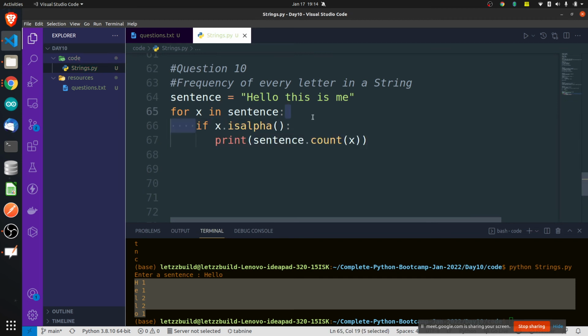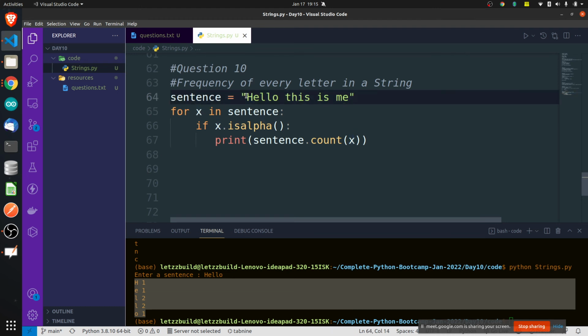If x.isalpha(), if it is an alphabet, print sentence.count(x). That means it is going to count how many times x is going to occur in this sentence. In this sentence, how many times is x going to occur? What is x? x is actually a letter, because we are iterating over a for loop. So x is a letter.